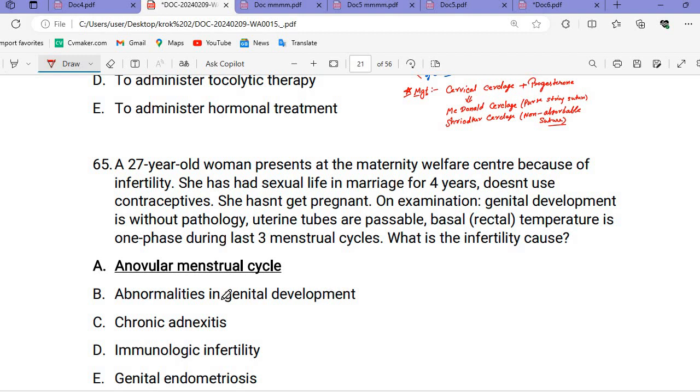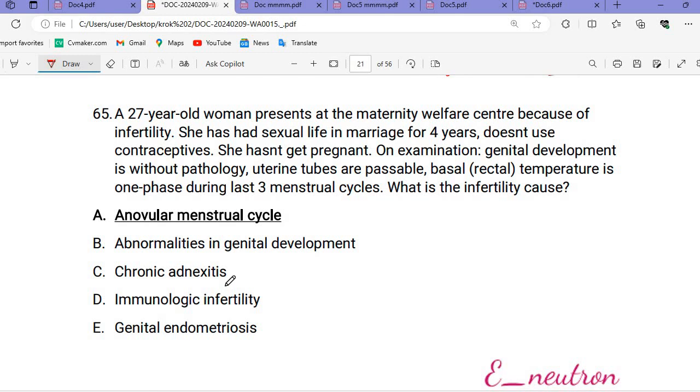65 questions. A 27-year-old woman presents at the maternity welfare center because of infertility. Oh my God, so she has infertility. She has had a sexual life in the marriage for 4 years, does not use contraceptives, okay. Even after 4 years she has not gotten pregnant. On examination, the genital development is without pathology. Uterine tubes are passable. Basal rectal temperature is one phase. Oh, this is the problem.